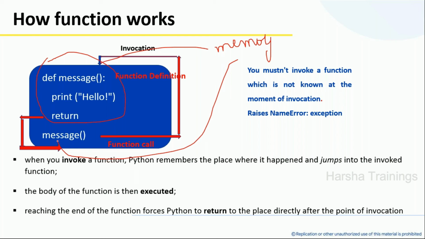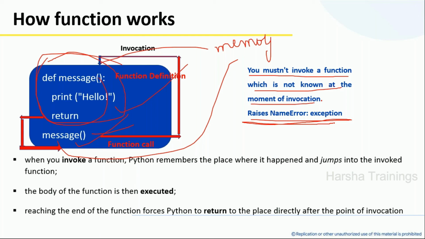You should not call it first and then define it. First of all, you have to define the function, then only you are eligible to call. You must not invoke a function which is not known at the moment of invocation. That means if I don't write the function definition and I try to call it, it is going to raise an exception, a NameError. Understood?